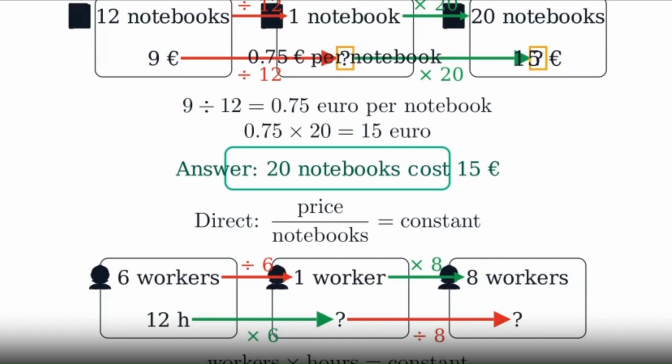From 6 workers to 1 worker, the top line is divided by 6. The time must be multiplied by 6. So 1 worker needs 72 hours. Then from 1 worker to 8 workers, the top line is multiplied by 8. So the time is divided by 8. 72 divided by 8 is 9 hours.